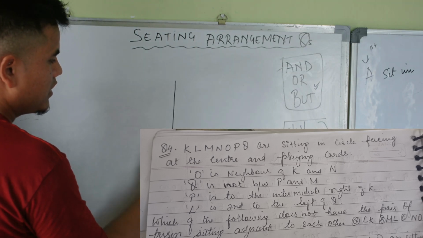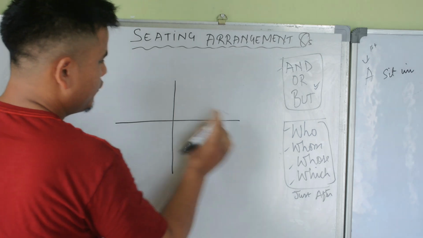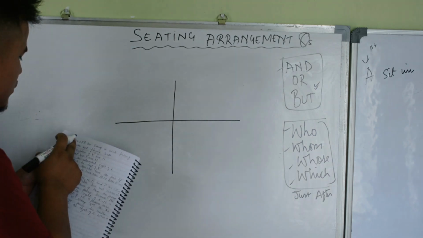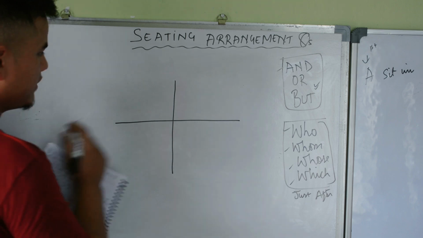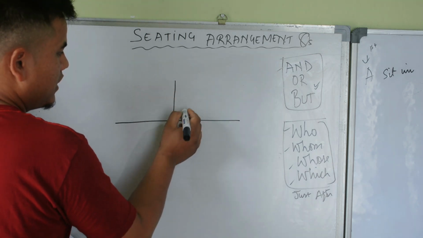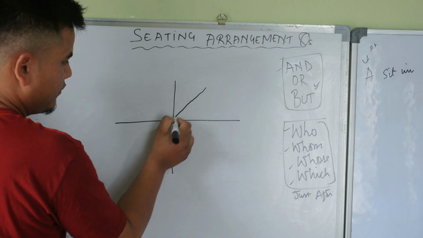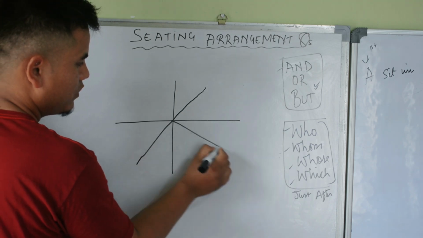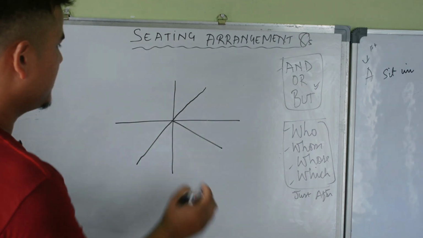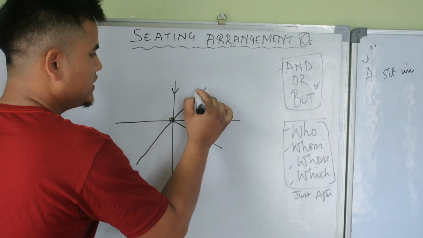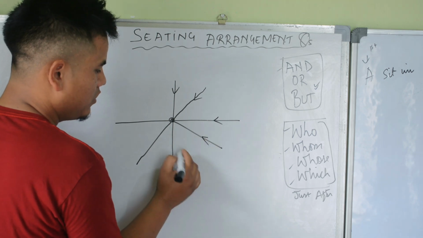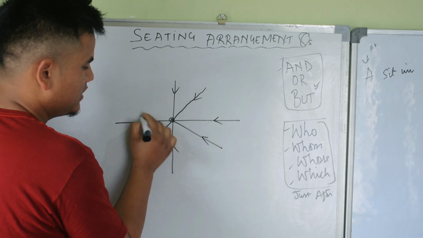Seven of them are there: K L M N O P Q. They are all facing to the center.